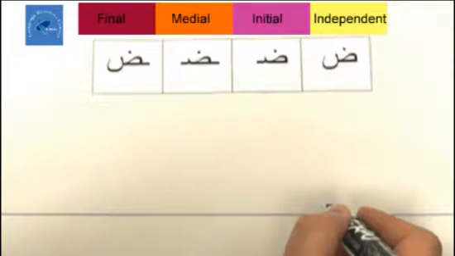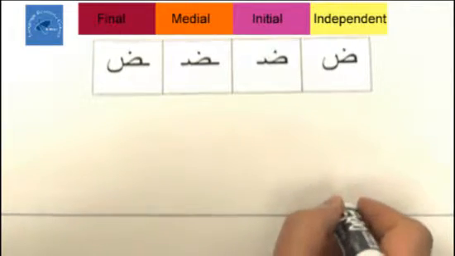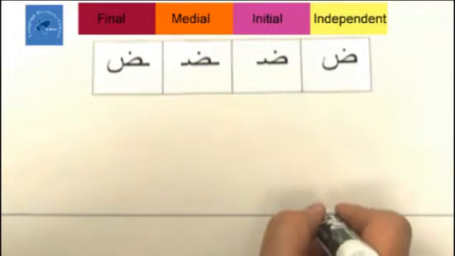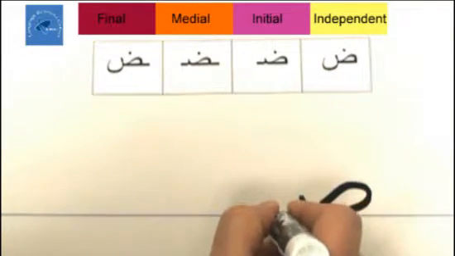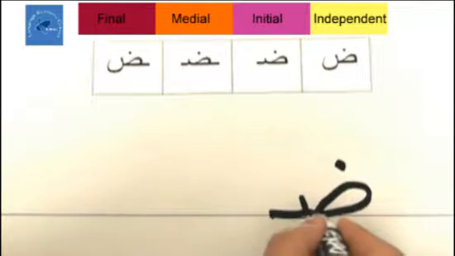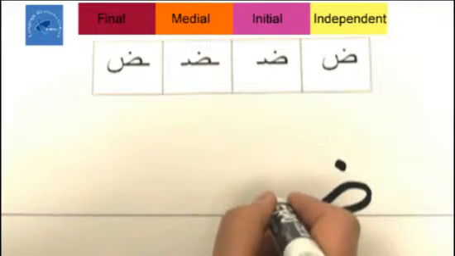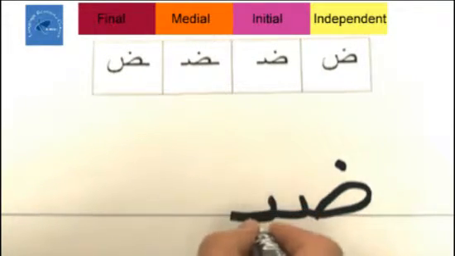The first word, dababi. Dababi. The first sound is da, so we do the oval loop, tooth, line, and the dot. Daba, need ba, the dot.